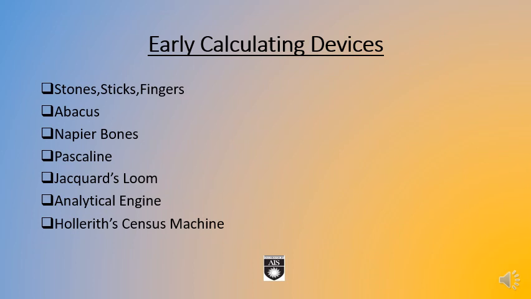Second came the abacus. Next one was Napier's bones. The next one was Pascaline. Then came Jacquard's loom. After that came the analytical engine, which is a very important invention in the history of computers. And last but not the least, the Hollerith's census machine.